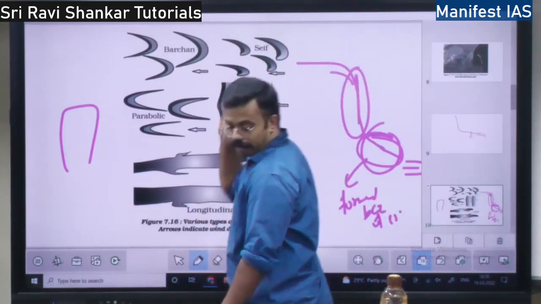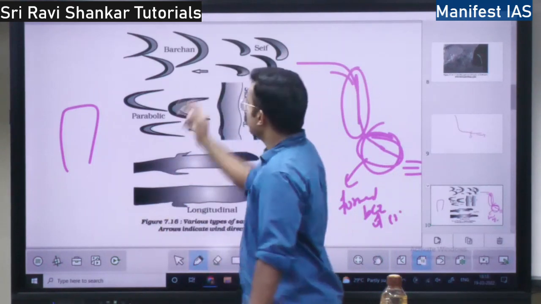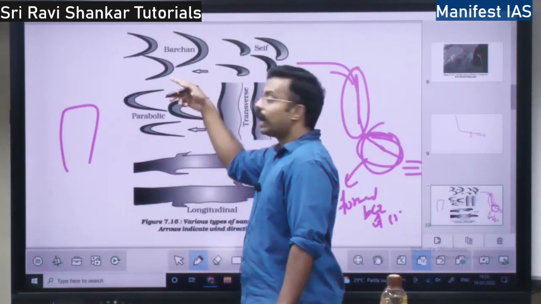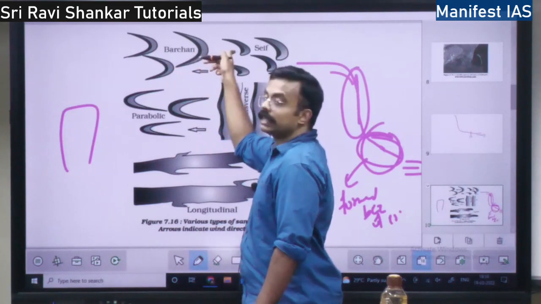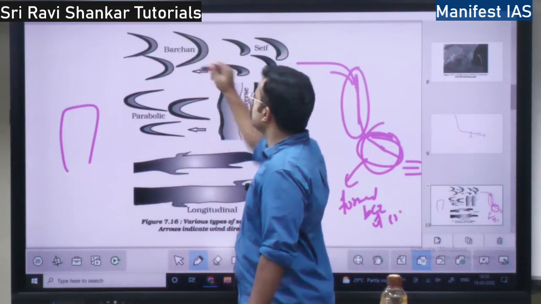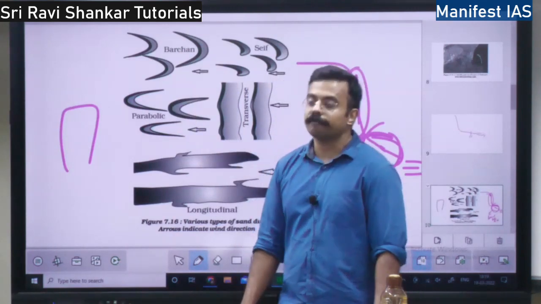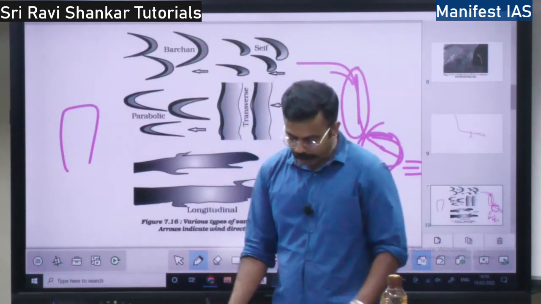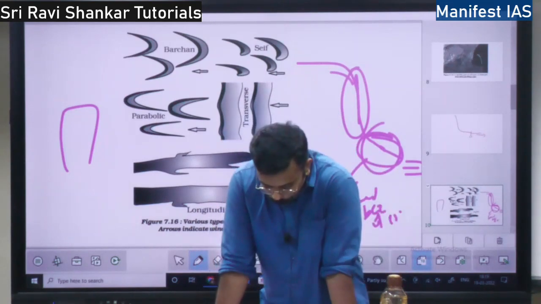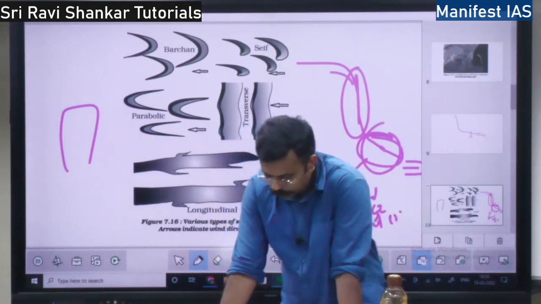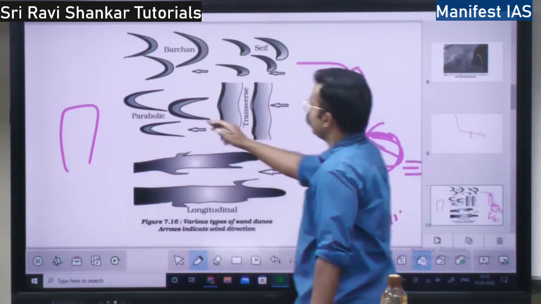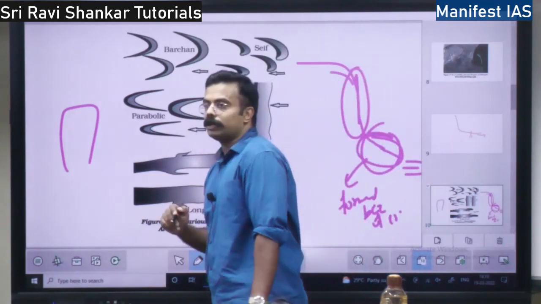It is pointing away from the wind. See, wind is moving in this direction and this is pointing in this direction, right? Barchans are pointing away from the wind. Then you have parabolic dunes. When are parabolic dunes formed?